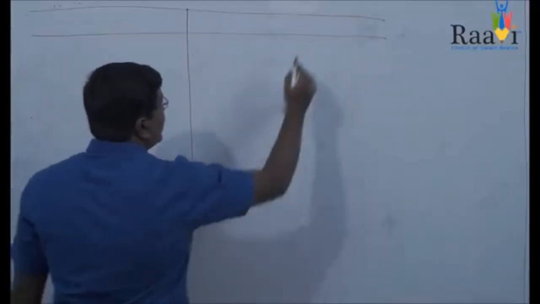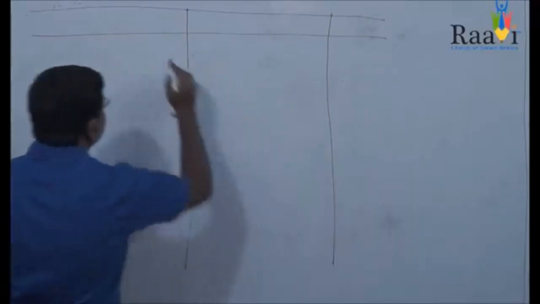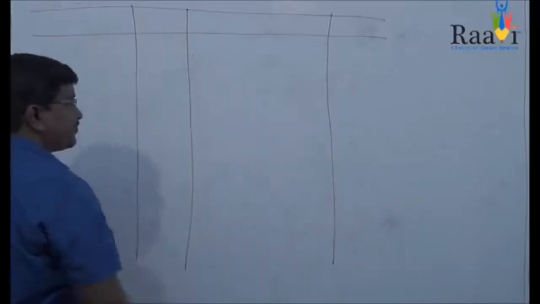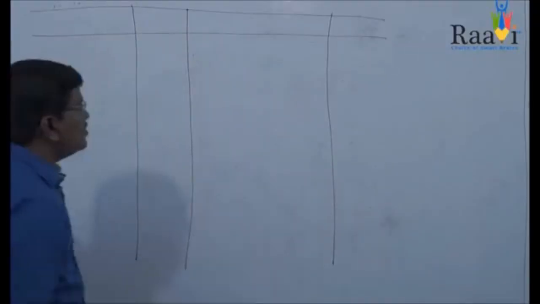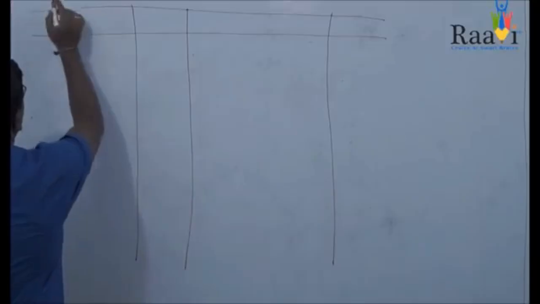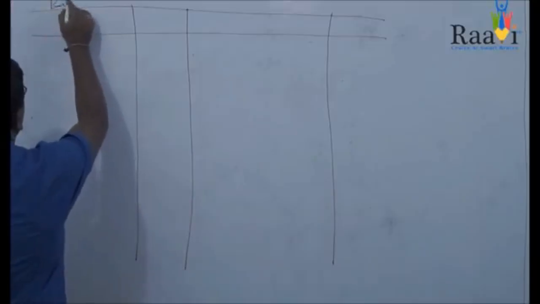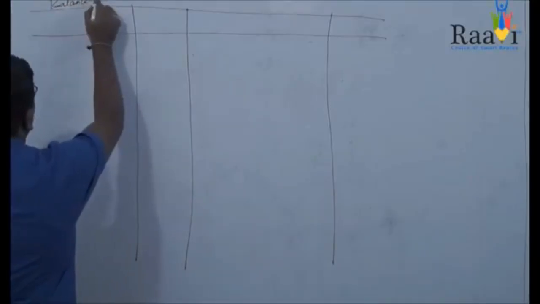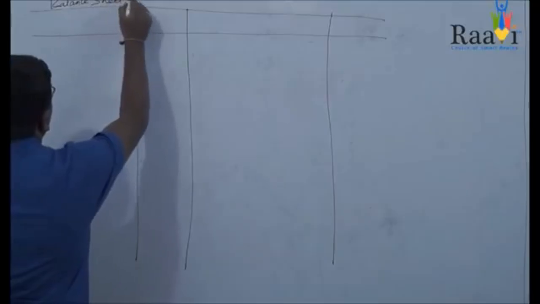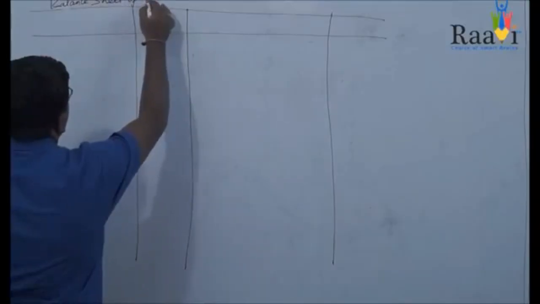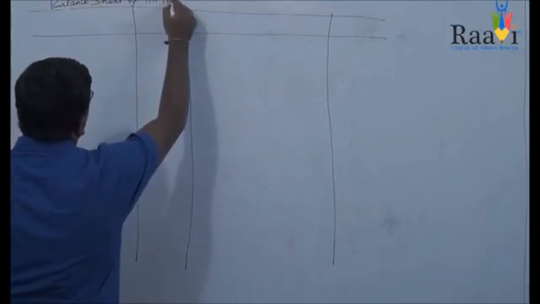So the balance sheet will be like this. Balance sheet of Mr. Arun Kumar.